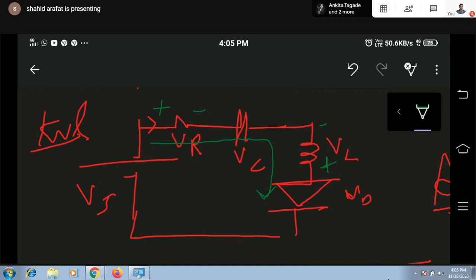Here you will have to show the direction of current through VR as this, and then through the inductor as this. No doubt the value of current is the same because it's a series circuit, but the direction will change. For a passive element current should enter from positive, whereas in an active element current should enter from negative. Simple.